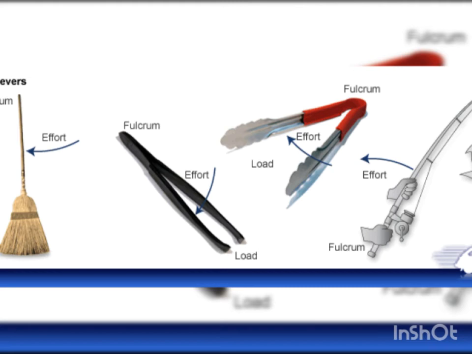Okay, so next one is third class lever. Levers in which the effort is located in between the fulcrum and load are called third class or class 3 levers. So here the effort is in between the fulcrum and load. So examples of third class levers are a stapler pin, a stapler, a pair of tongs, and a fishing rod. You see the picture again. You can see we put the effort in between, okay, to carry a load in a pair of tongs.